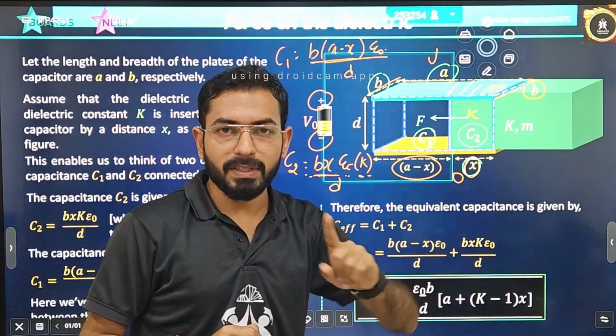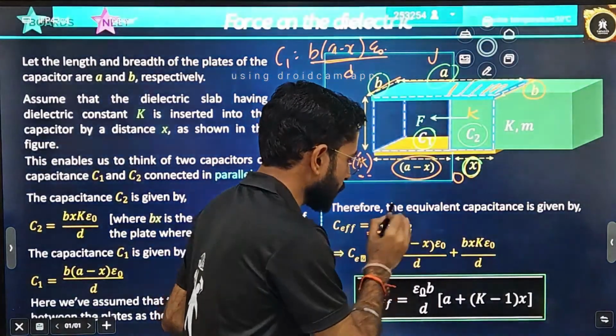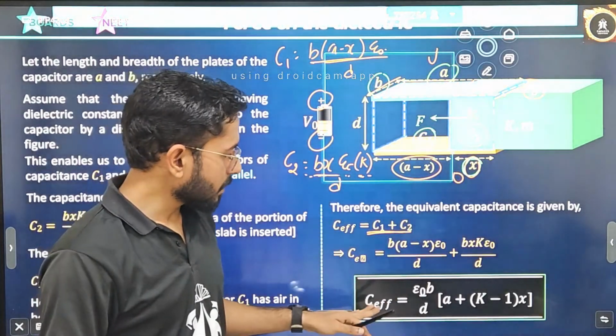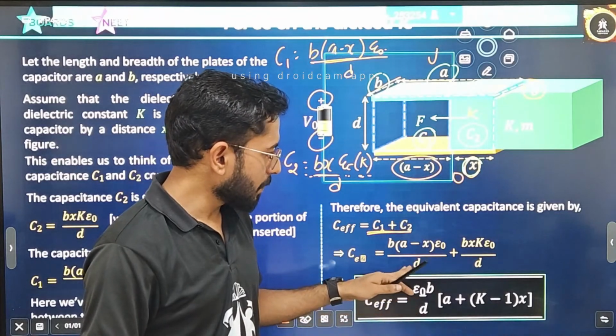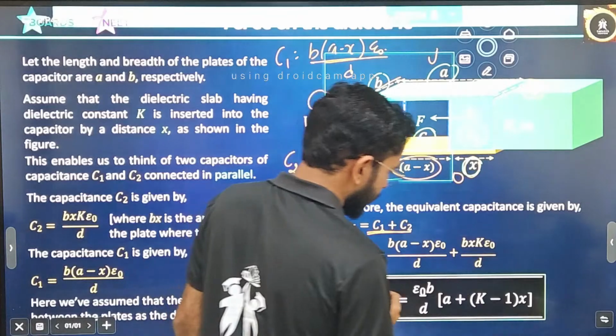Parallel combination, that means what will be the C equivalent if I calculate? C equivalent will be simply C1 plus C2. So what will be the C effective? I will simply add up both of them, and finally after adding both of them, this is the result that you will get.